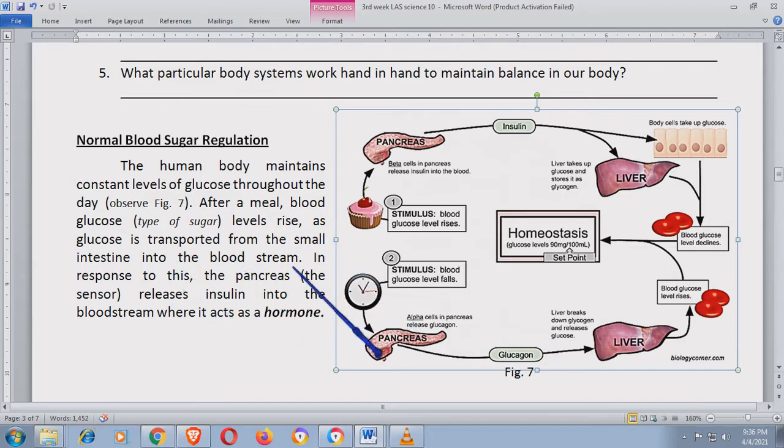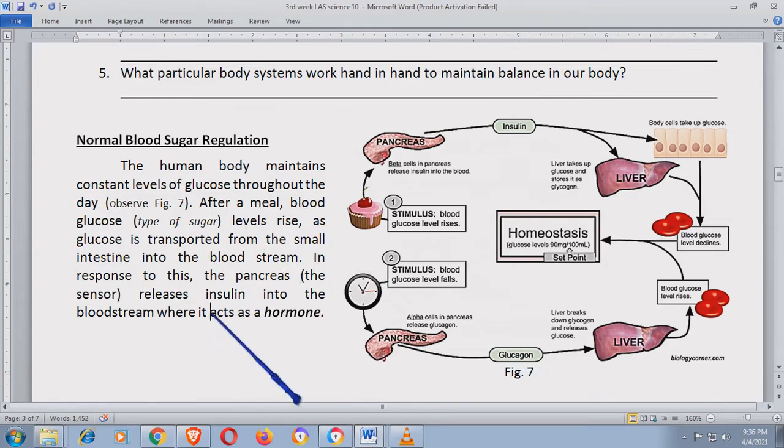In response to this, the pancreas, the sensor, releases insulin into the bloodstream where it acts as a hormone. So, ito na yung nangyayari kung bakit kahit madami kang kinain na kanin, wala pa rin nangyayari sa katawan mo. Hindi ka pa rin nakakaramdam ng kung ano man sa katawan mo.